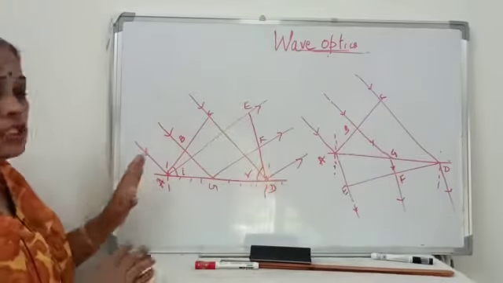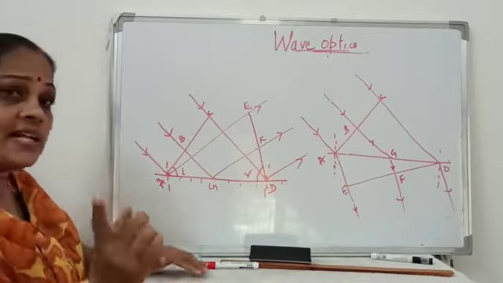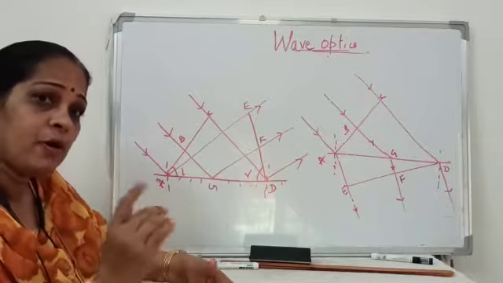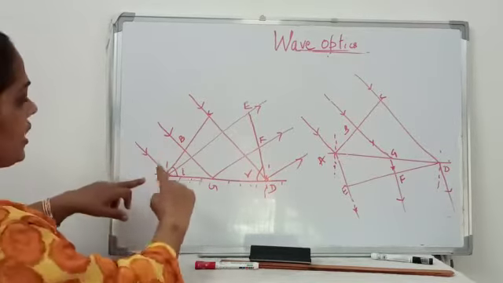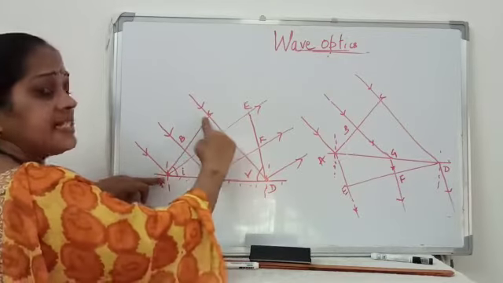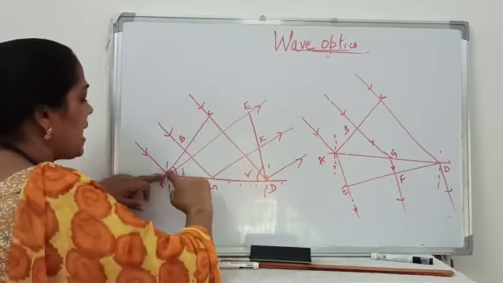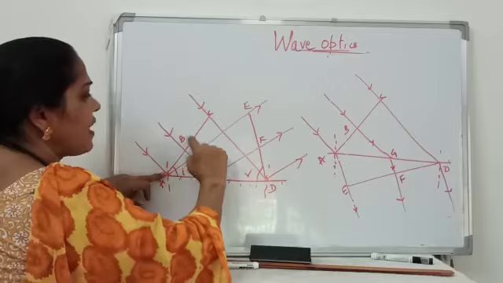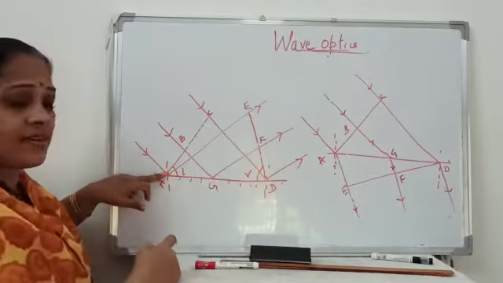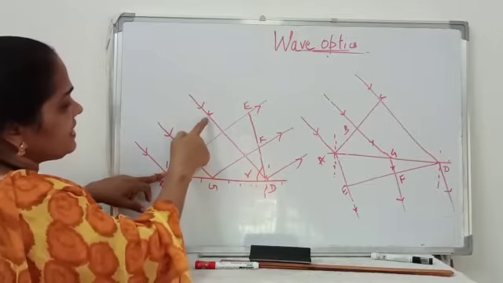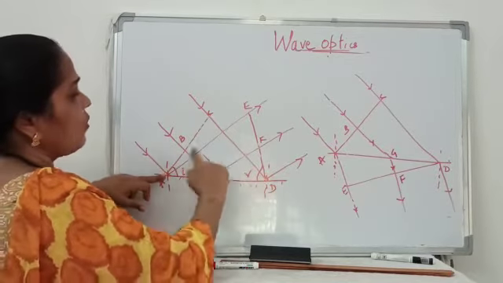Now, under the laws of reflection, what is a wavefront? It is the envelope of all the points which are in the same state of vibration. So here, ABC is an incident wavefront. The time taken for each and every point of the incident wavefront to reach the reflected wavefront is the same. That's why we said that CD is equal to AE.